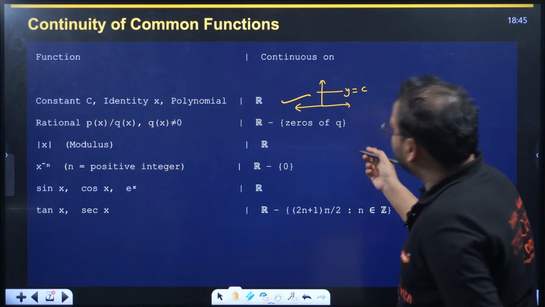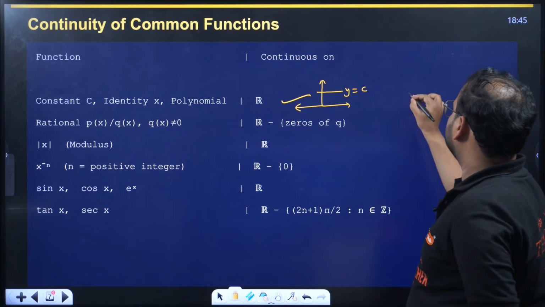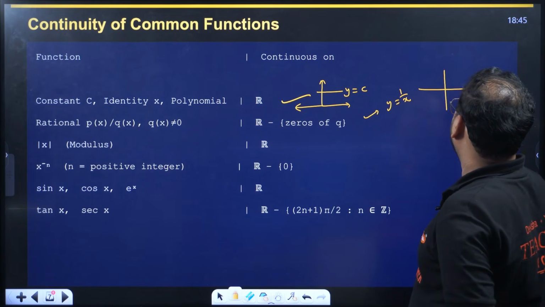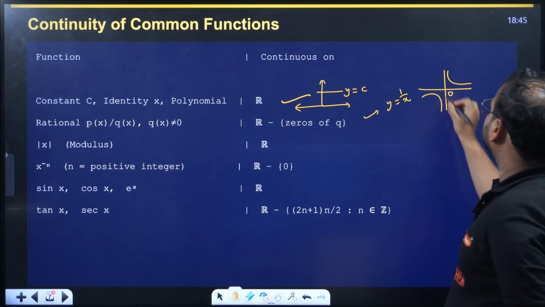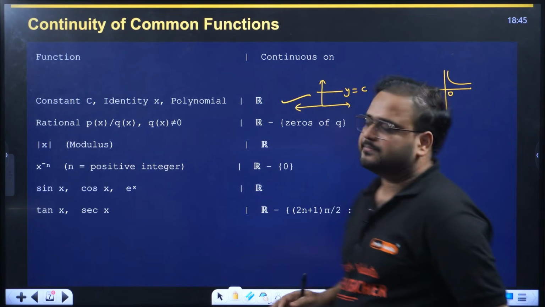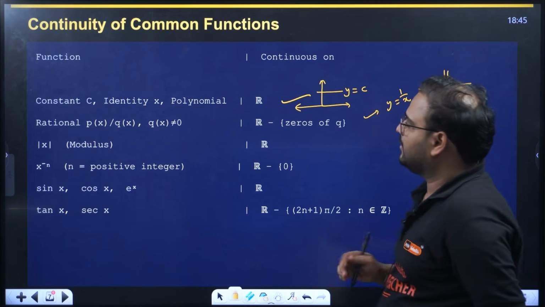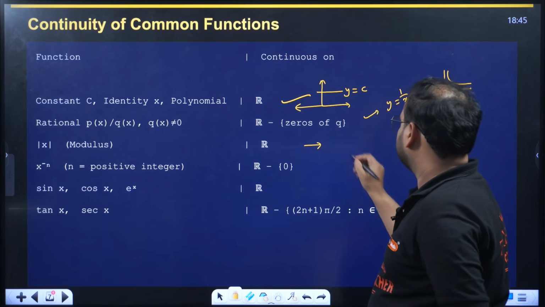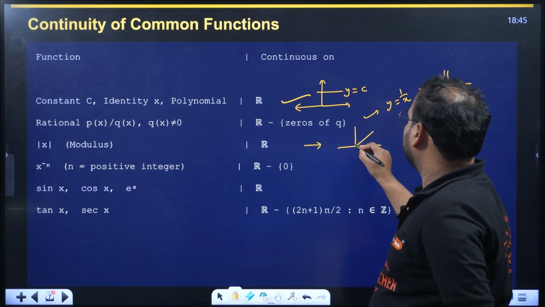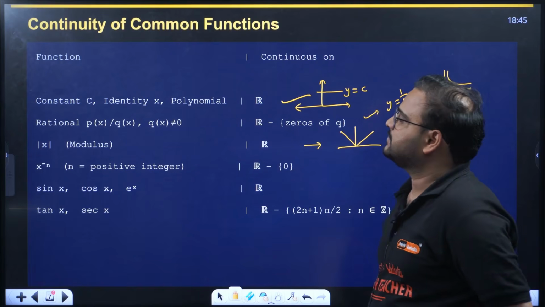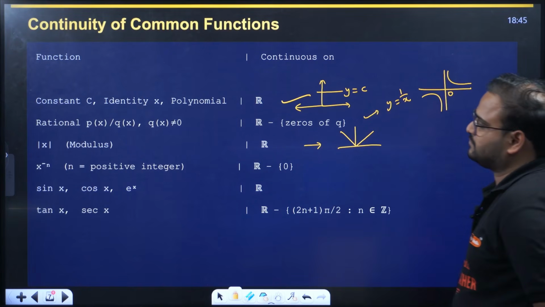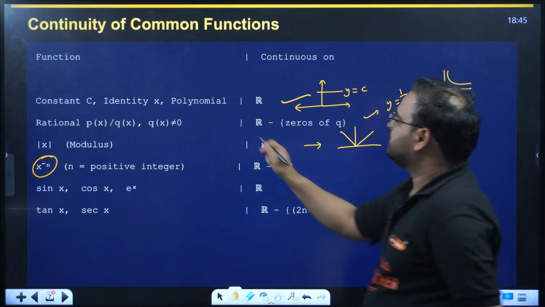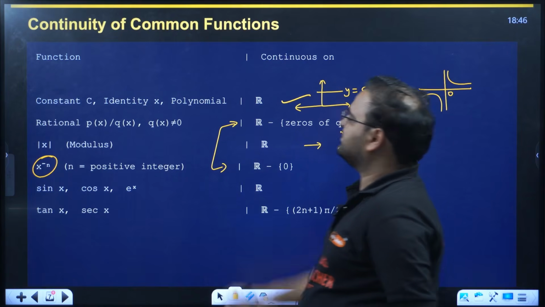Rational function, continuous everywhere except for where the denominator is 0. So let's say this is my rational function, y equal to 1 by x. This is the graph. The denominator, when it becomes 0, you have to remove that. Modulus function graph, roughly I'm drawing again. This is the graph of modulus function, again continuous everywhere for the entire real numbers. X power n, actually this is x power minus n, will act as the same rational function.